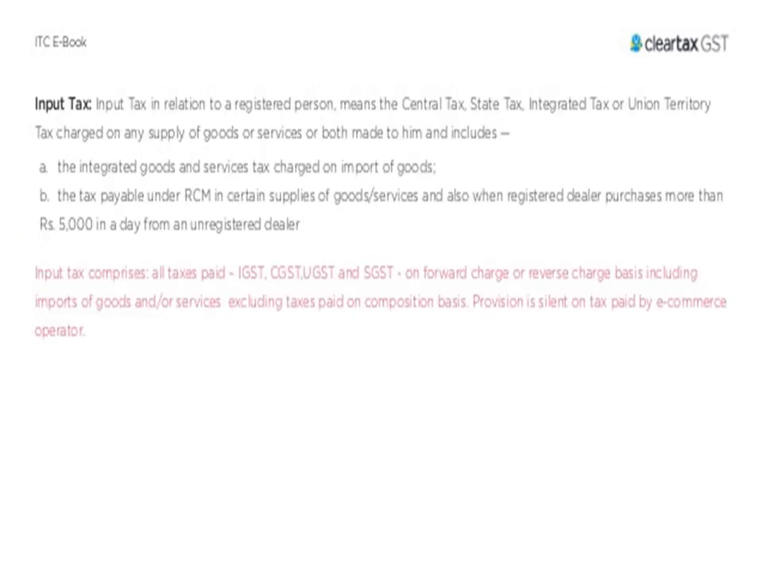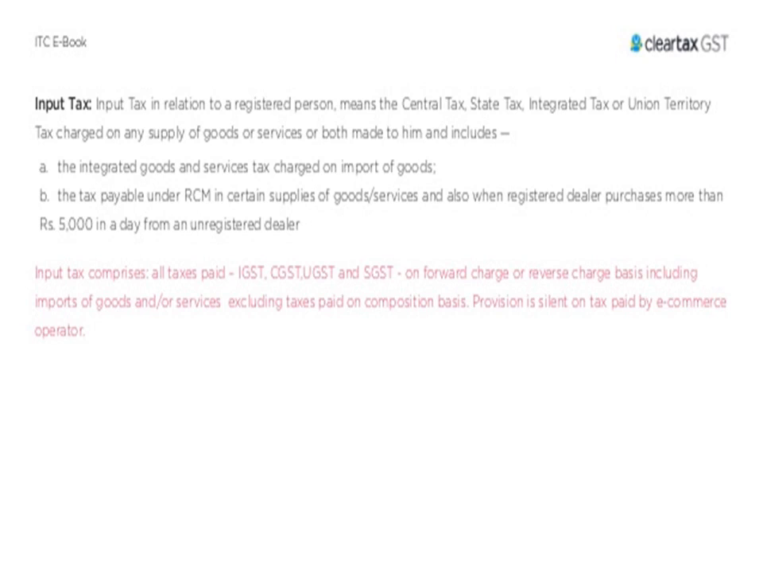Input tax credits, in relation to a registered person, mean the central tax, state tax, integrated tax or union territory tax charged on any supply of goods and services made to him. This includes the IGST charged on import of goods, and the tax payable under RCM on certain supplies of goods and services, and also when a registered dealer purchases more than 5,000 a day from an unregistered dealer. So input tax comprises all taxes paid, that is IGST, CGST, UTGST and SGST, on a forward charge or reverse charge basis, including imports of goods and services.